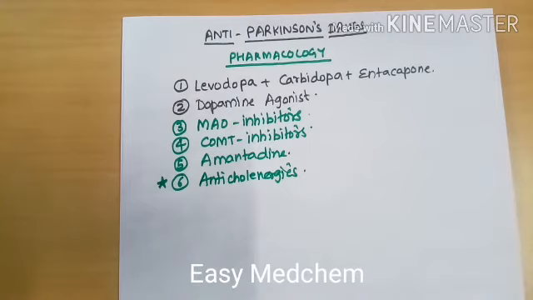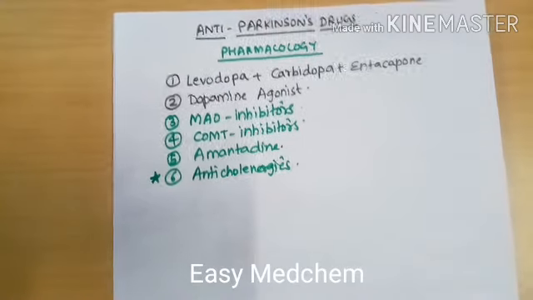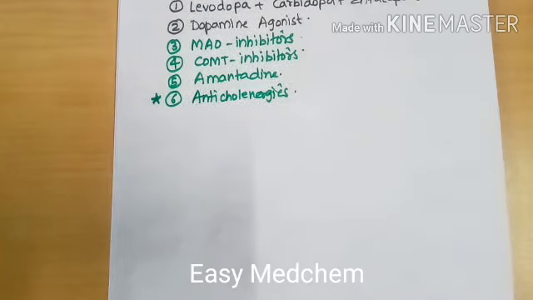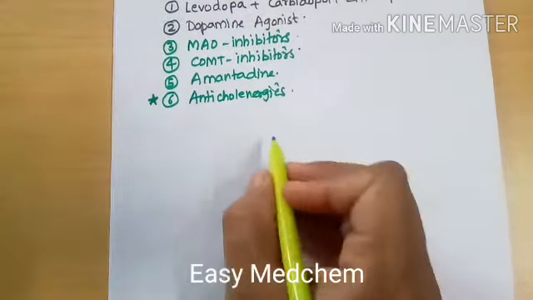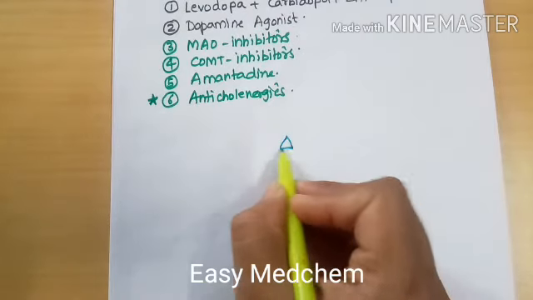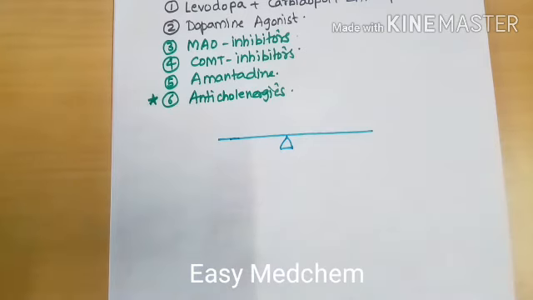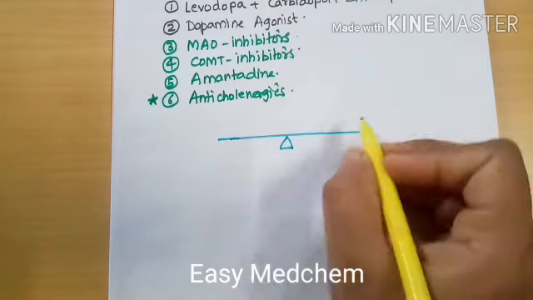So actually when we are discussing Parkinson's, we should have one more clear concept about how Parkinson's is caused. Parkinson's is caused because there is an imbalance between two neurotransmitters. How the dopamine is reduced, we don't know the actual concept, but anyhow in Parkinson's the dopamine level is reduced.